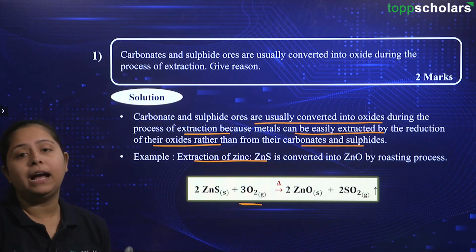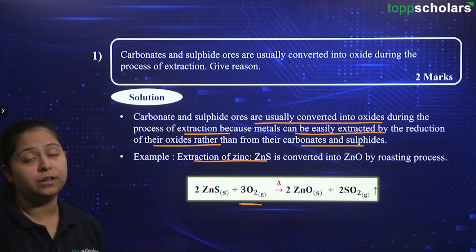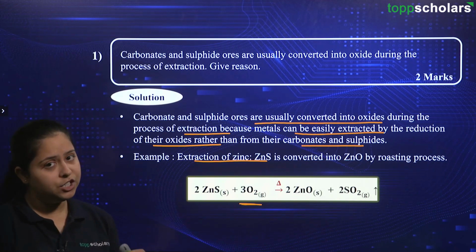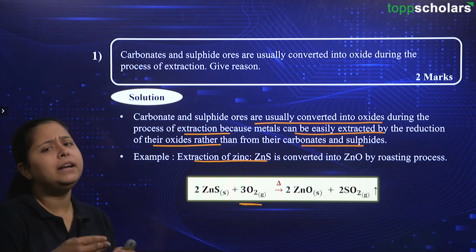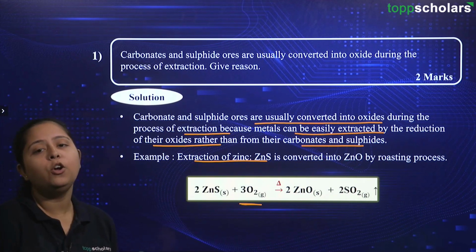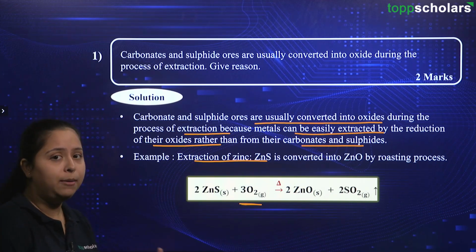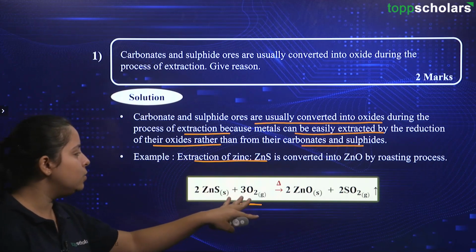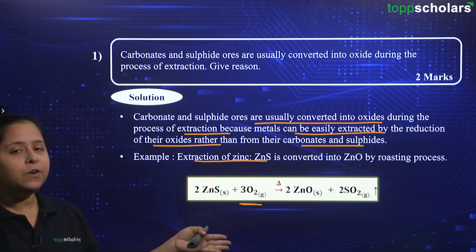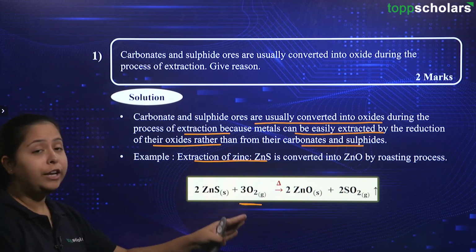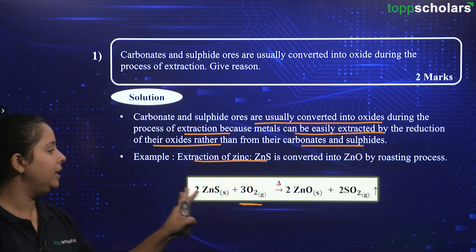There is the supply of oxygen for this reaction. But when we are talking about the calcination process, there we have limited supply of air, or we can also say that oxygen is absent in that process. But over here we are using oxygen. Obviously, we need to have the oxide, then we need to introduce our oxygen atom in the picture.